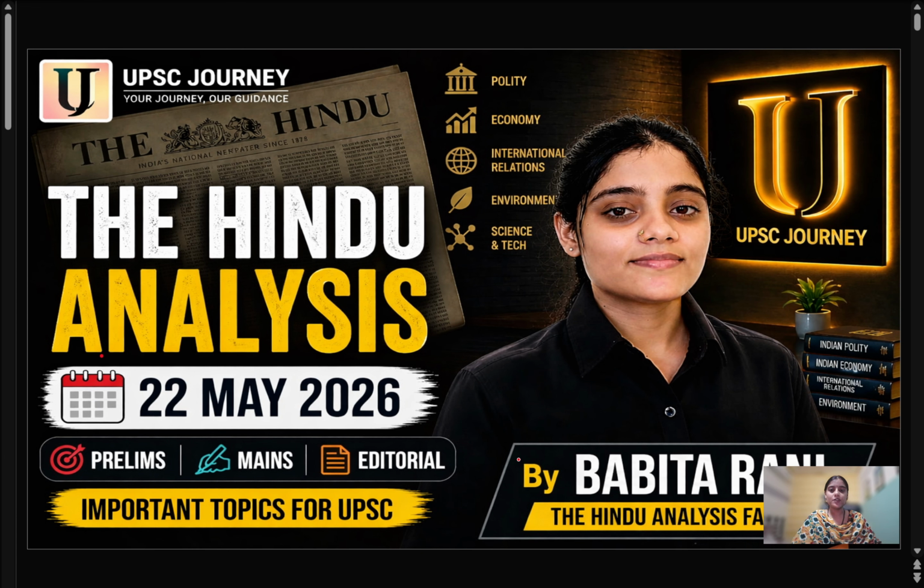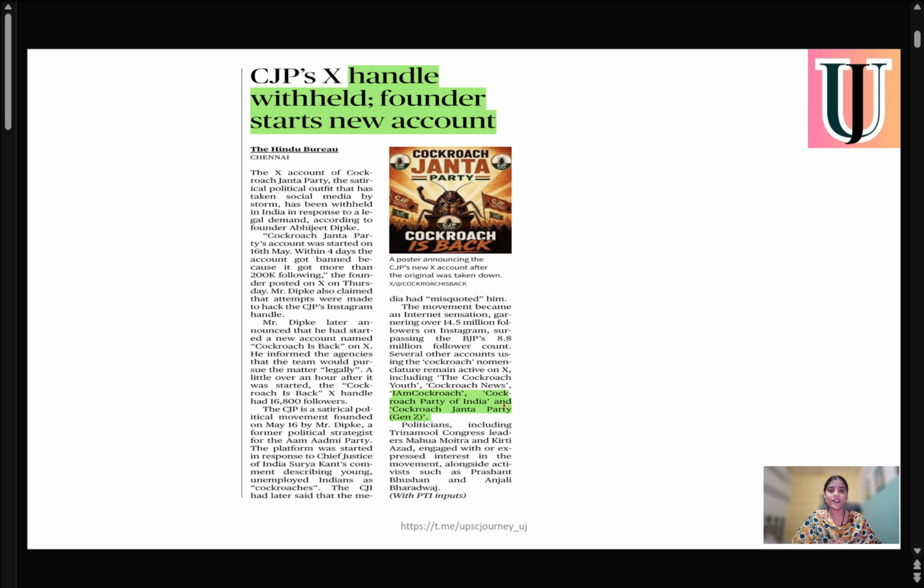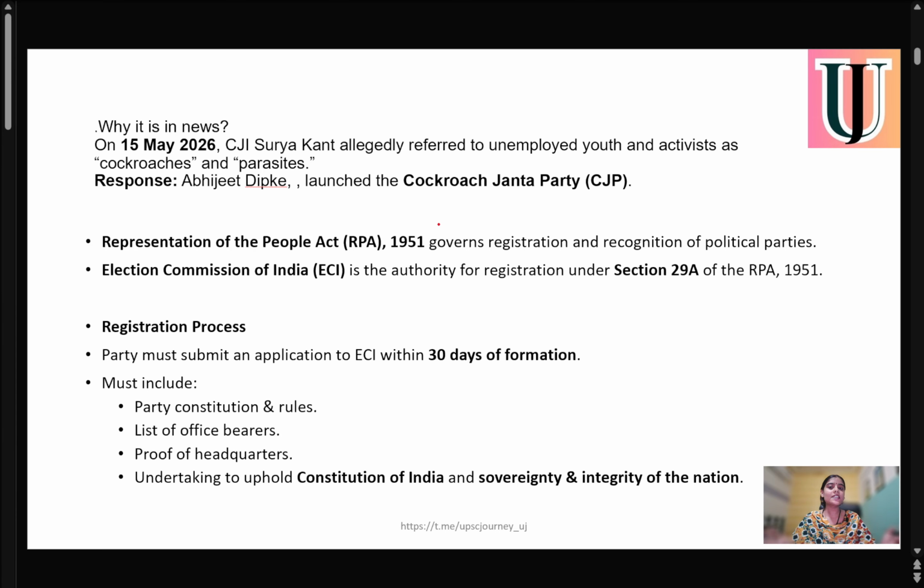So we'll start with the first article. And this article is very interesting because we all have heard about Cockroach Janta Party. So this is something relevant to the formation of a state party or a national party in India. This is the whole context about Cockroach Janta Party, but we are not going into this political news. We are going to stick with our exam point of view.